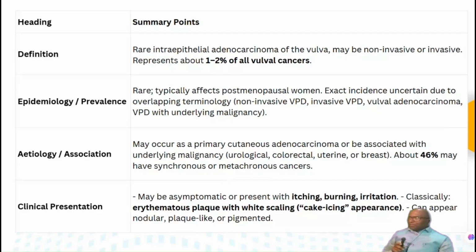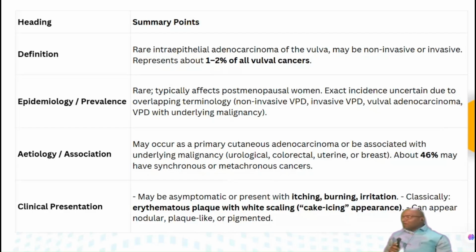So what is the clinical presentation? The patient may be asymptomatic or may present with itching, burning, irritation. Classically, you will see an erythematous plaque with white scaling. Typically, it is called the cake icing appearance. So if you get this particular buzzword in the clinical presentation, then choose the option as vulval Paget's disease. On examination, you will find the erythematous plaque with white scaling.